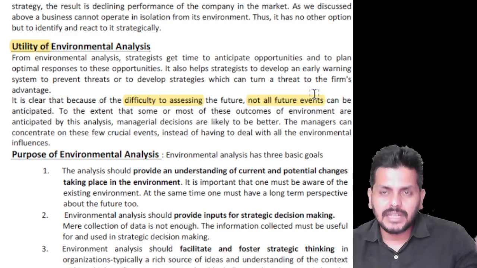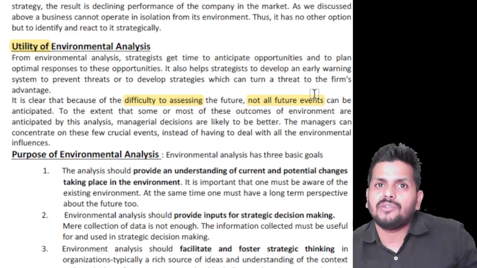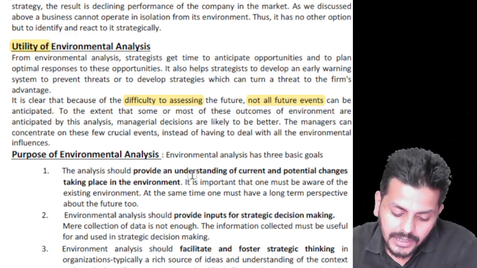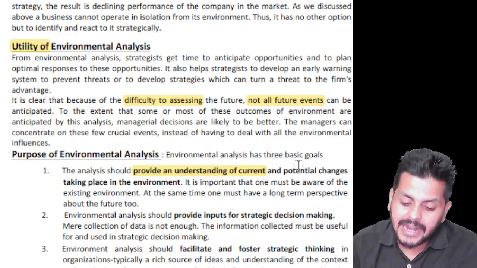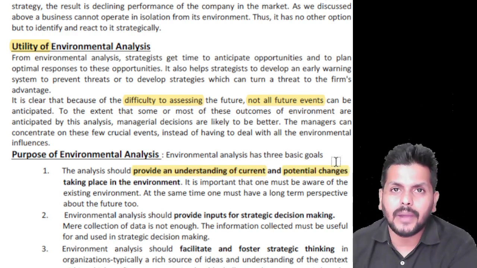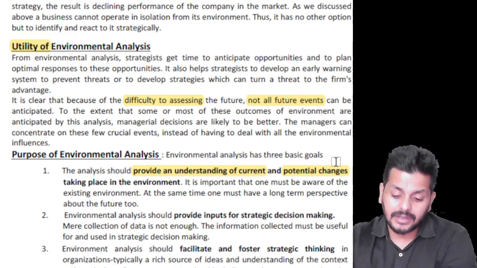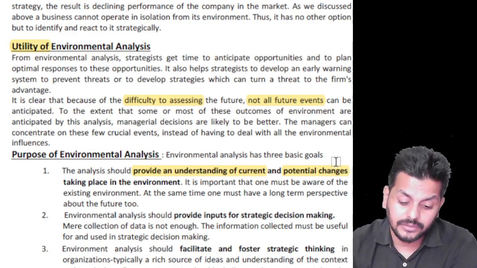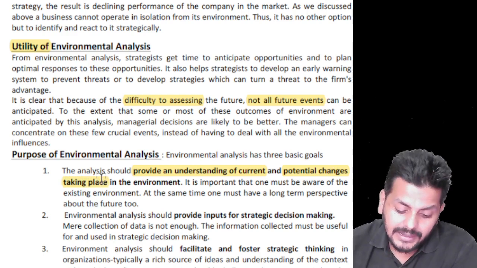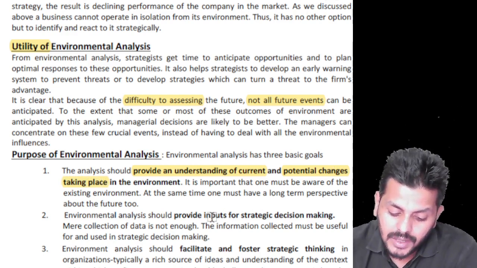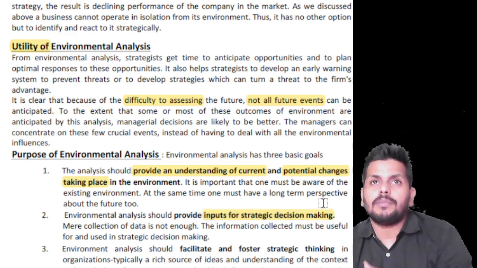Trying to understand three broad points. Why should you do an environmental analysis? If you do environmental analysis, it will provide you an understanding of current and potential changes that take place in the environment. Environmental analysis should provide inputs for strategic decision making.